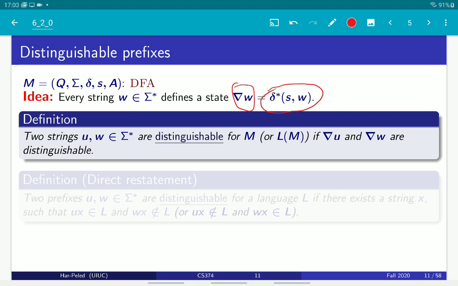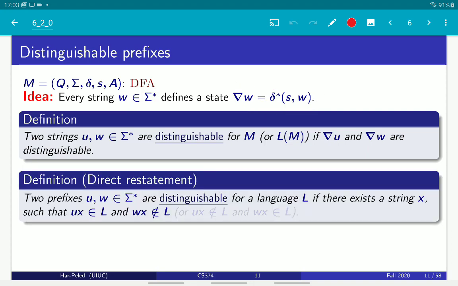What it really means, if you unroll the definitions, is that two prefixes U and W are distinguishable if there is a suffix X such that UX is in the language and WX is not in the language, or the symmetric situation. So now we essentially have a way of saying whether two prefixes can be distinguished by adding a different suffix to them.